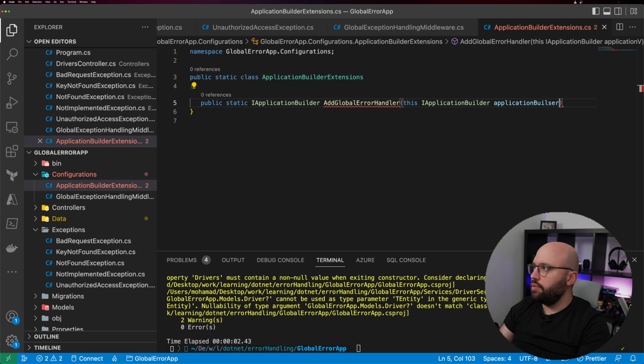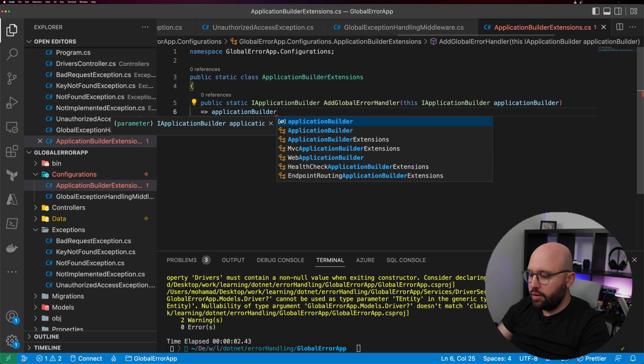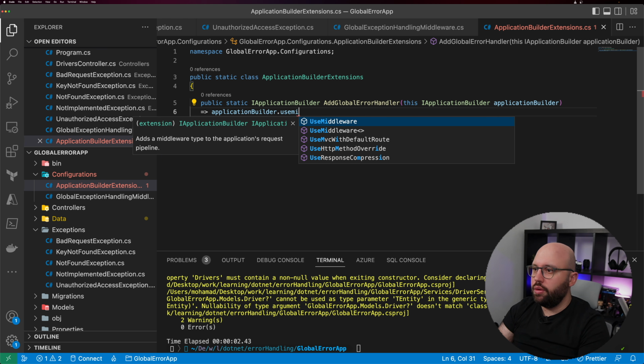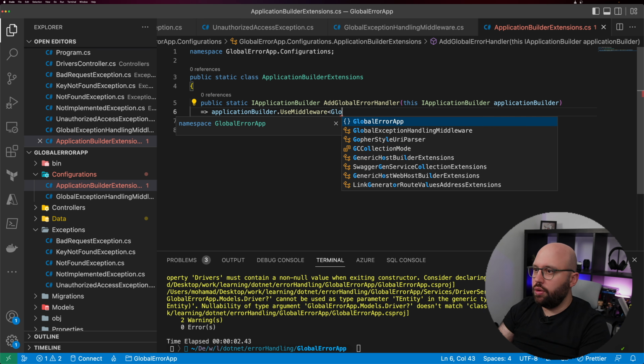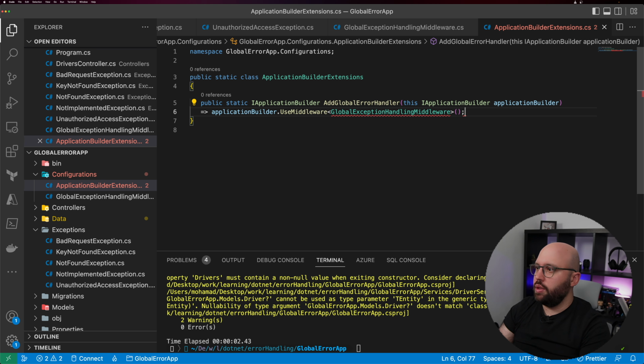Once we have done all of that, the next step is just a simple lambda function, which is going to be application builder dot use middleware, and we're going to pass our global handling exception middleware, and all we need to do is make it like this.